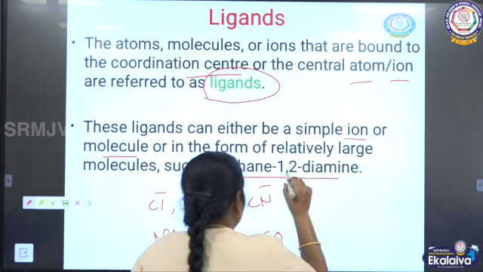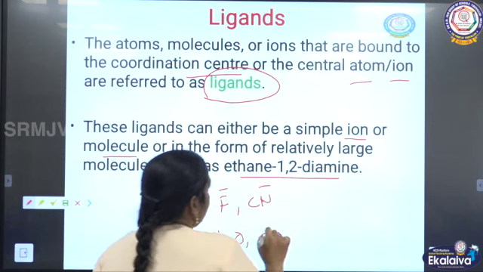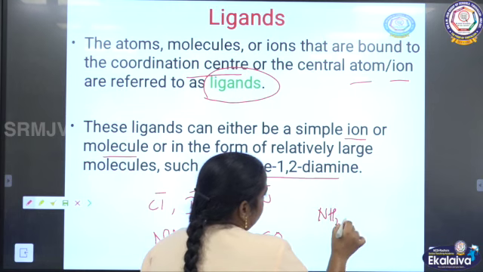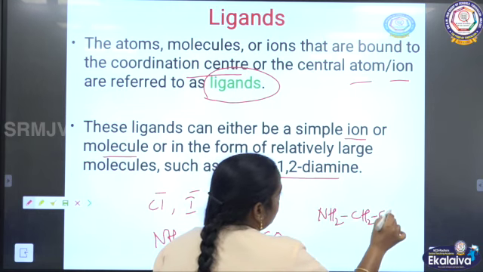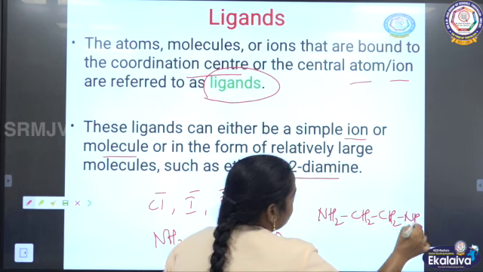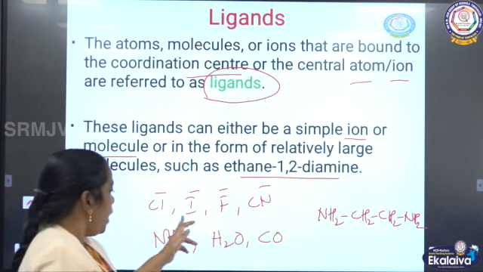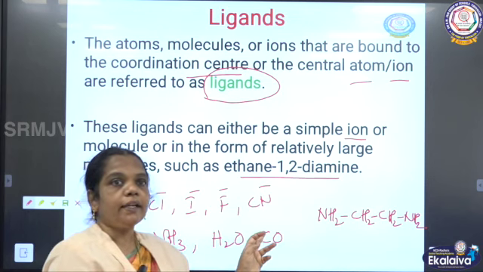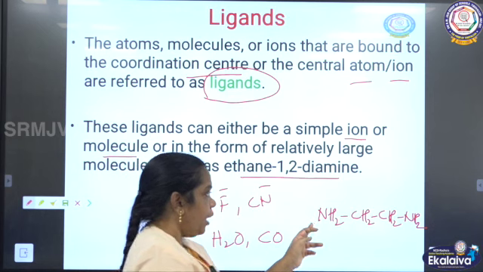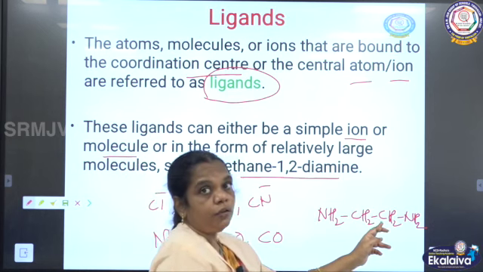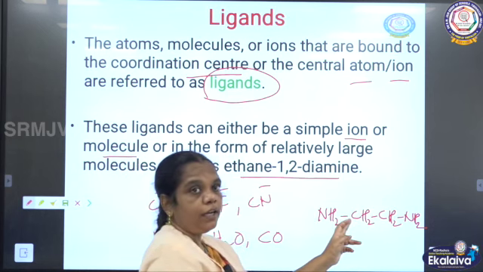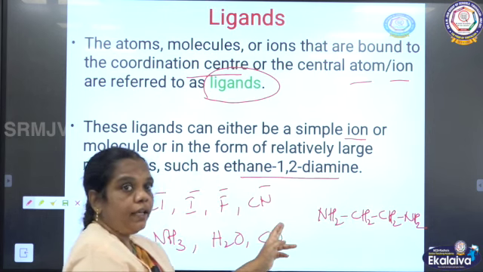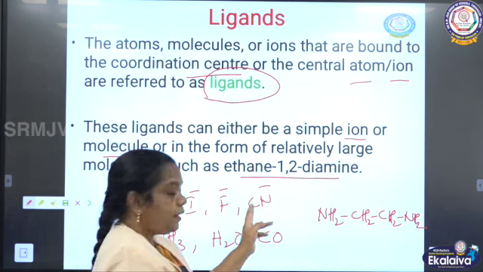These molecules also bind with the central metal atom. And next, the large molecule is ethane 1,2-diamine, NH2, CH2, CH2, NH2. Here, the ions as well as the simple molecules have a bond only with the central metal atom, but with the large molecule they have bonds within the molecule itself. Understand? So that is called what? Bidentate ligand.